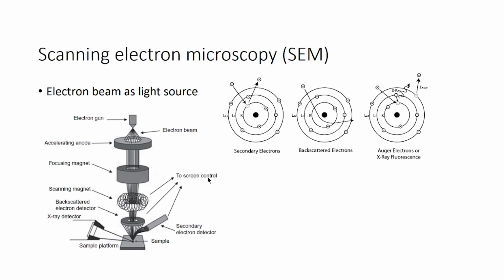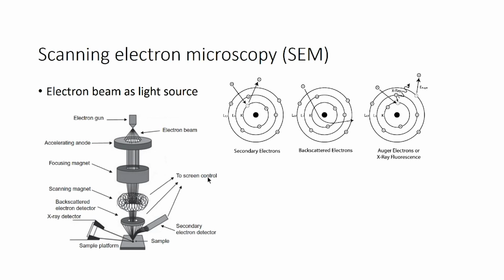If you have copper or any other metals, it will show how much of each is available. Based on the copper, if the composition is high, it will release a certain number of electrons, and that will be observed under Auger electron microscopy.